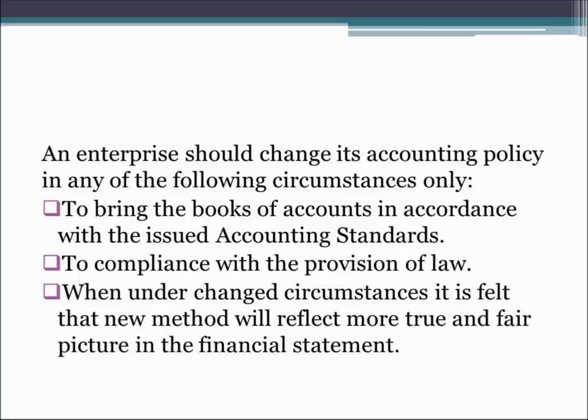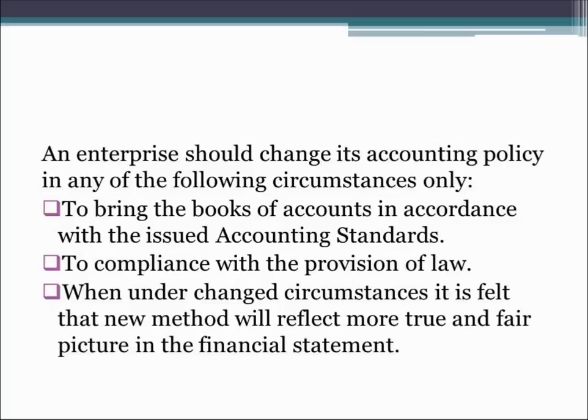So in that case, the enterprise can change its accounting policy just to bring the true and fair picture of the financial statement. So these are the three cases in which the accounting policy can be changed and the concept of consistency can be given away. Number one is to bring the books of accounts in accordance with the issued accounting standards.